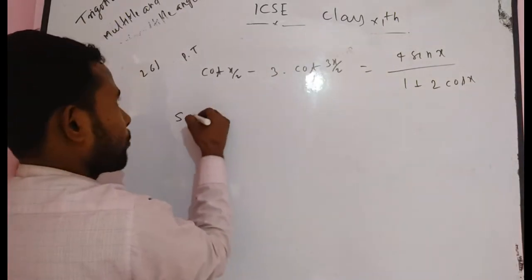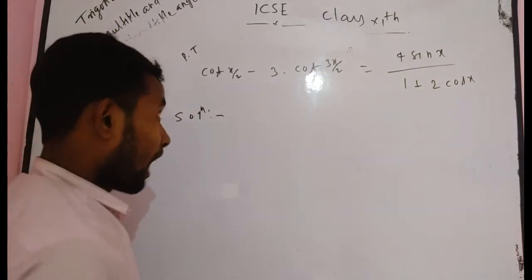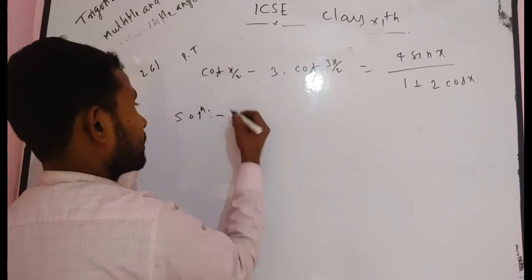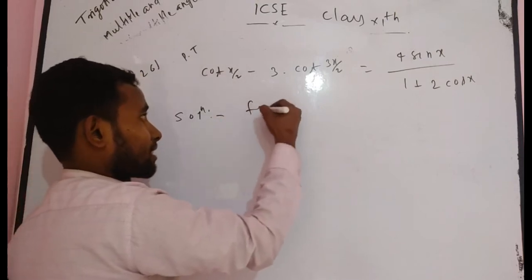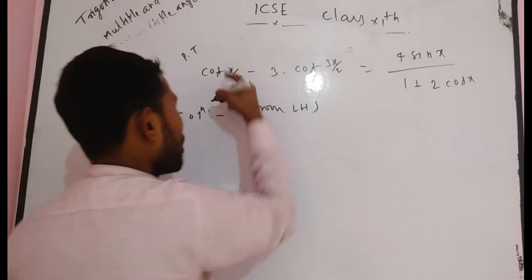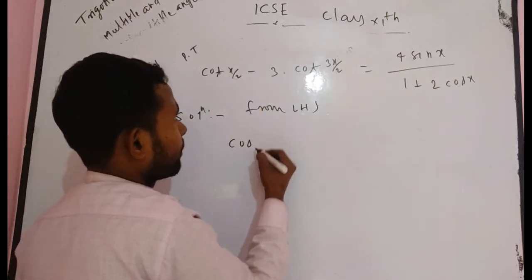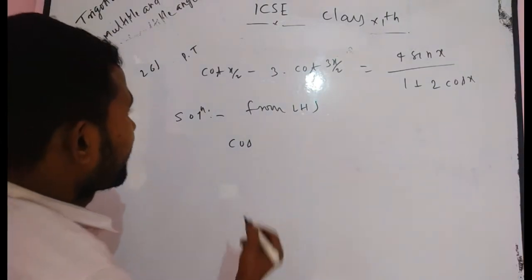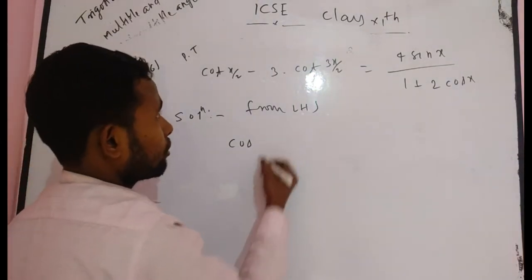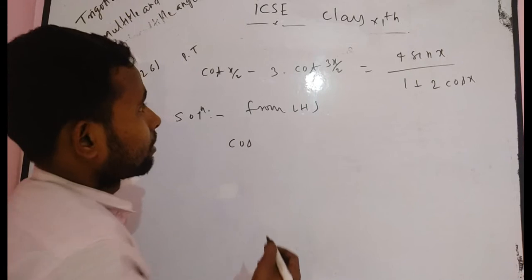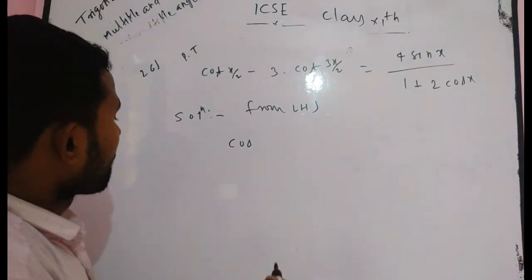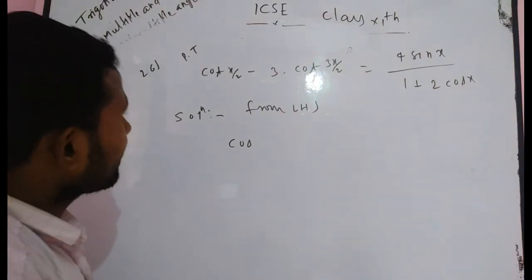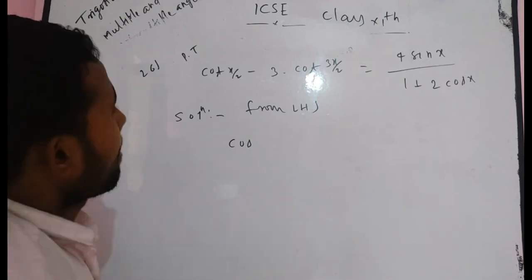I think this is a very easy problem for you. How can you solve? Firstly, write from LHS: cot x by 2 minus 3 cot 3x by 2.